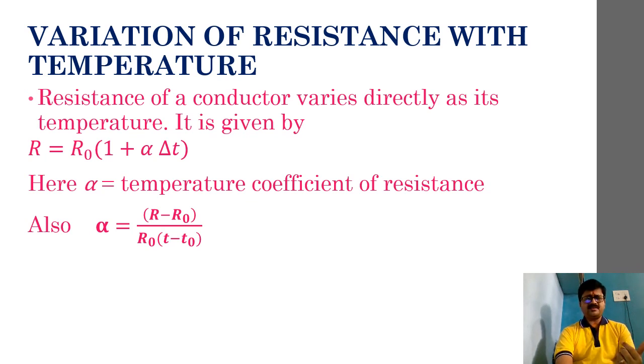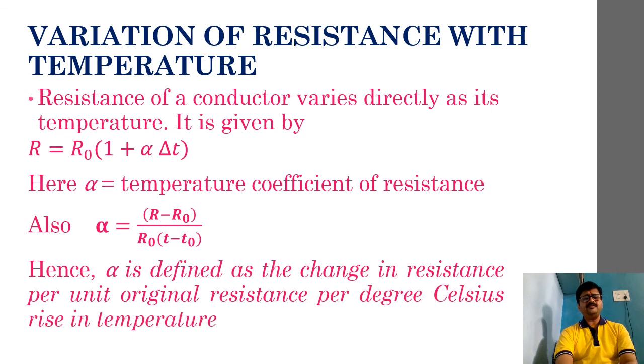So it is just similar to that. Hence we can define alpha as the change in resistance per unit original resistance per degree Celsius rise in the temperature. Fine. So this is about variation of resistance that we have taken a look upon.